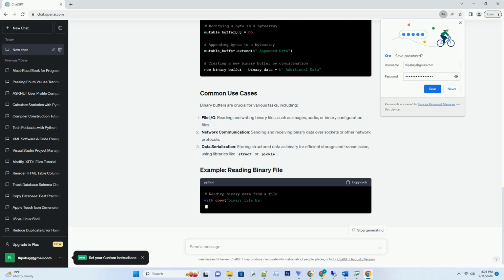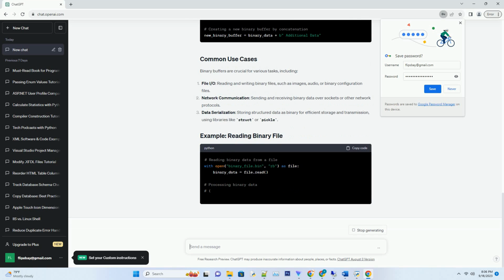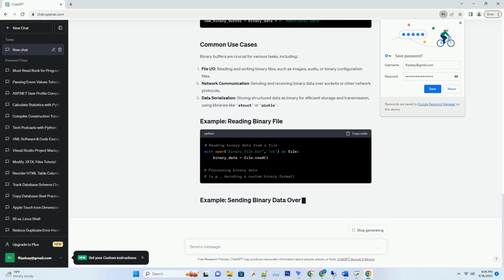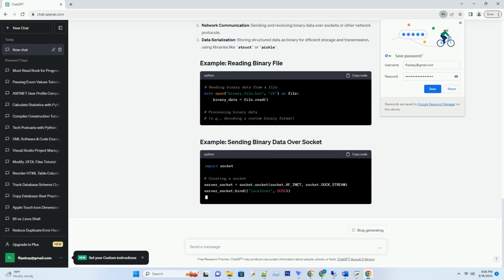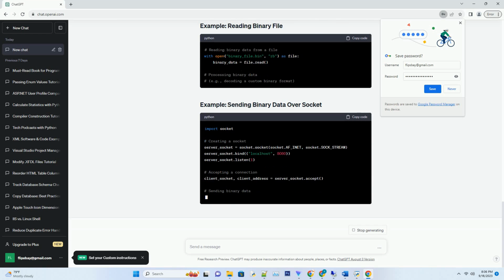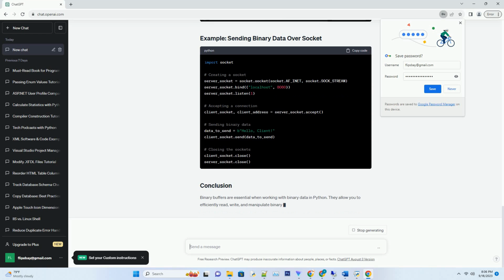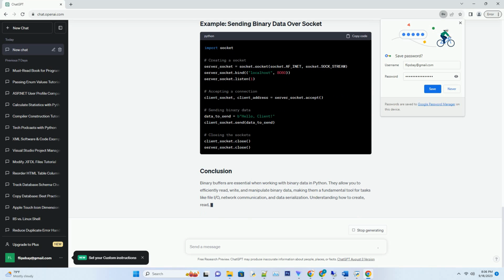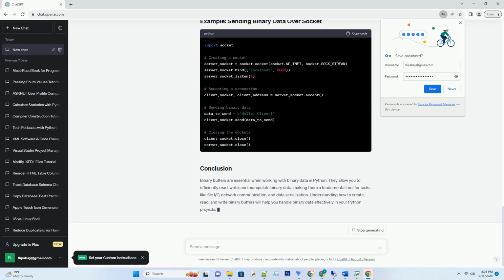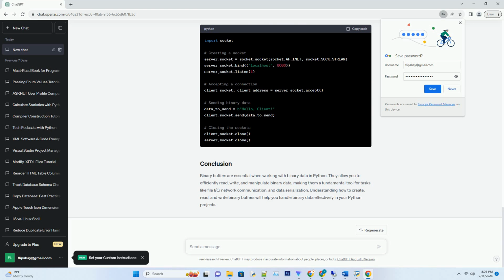The bytes type in Python is immutable, meaning you cannot change its contents once created. You can create a bytes object using the b prefix before a string of bytes. The bytearray type, on the other hand, is mutable. You can modify its contents after creation. You can convert other data types like strings or integers to binary buffers using appropriate encoding and decoding methods. To read from or write to binary buffers, you can use various methods and techniques.